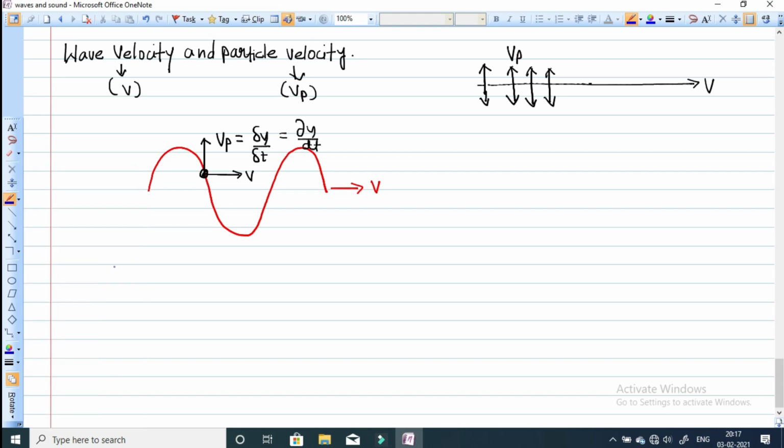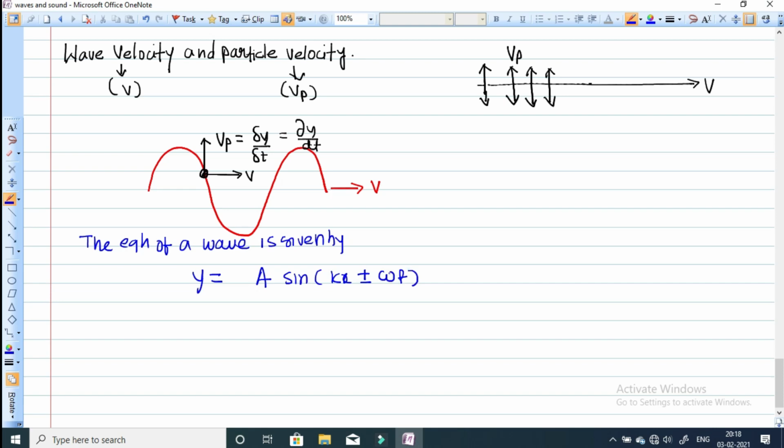The equation of a wave is given by y is equal to a sine of kx plus or minus omega t. The plus sign means the wave is traveling in the negative direction, and the minus sign means it is traveling in the positive direction.